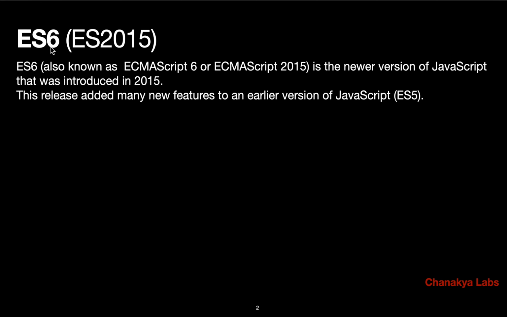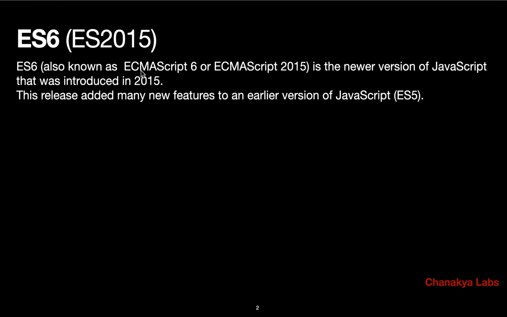Basically, it is the sixth version of the JavaScript specification, and it was released in 2015, and that's why it is called ES 2015 or ES6. It is actually the newer version of JavaScript which was introduced in 2015. Before that, I believe in 2009, 2010, the standard specification was ES5, and after that, for a long time, no major changes were there.